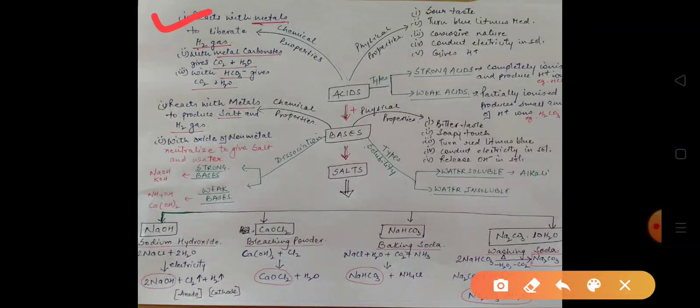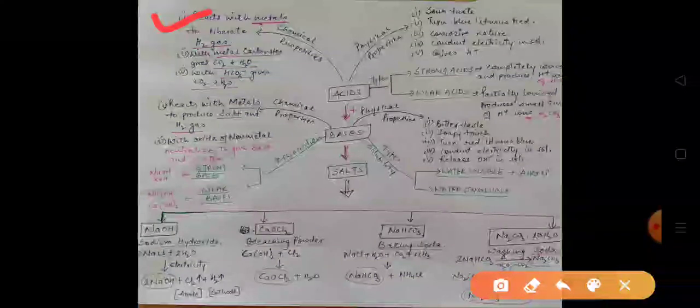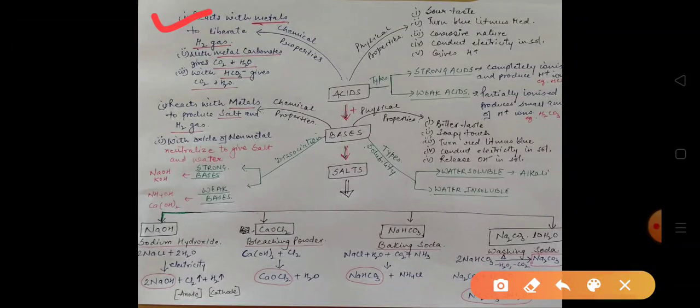Acids react with metals and liberate hydrogen gas. Hydrogen gas is released when acids come in contact with a metal. This is the first special characteristic feature of acids. This hydrogen gas can be detected by bringing a burning splinter near the gas, and when it burns with a pop sound, then we say that the gas released is hydrogen gas.